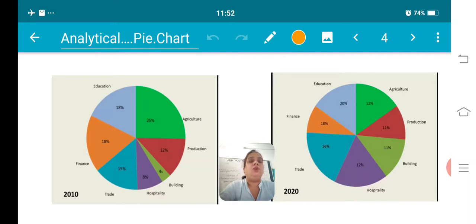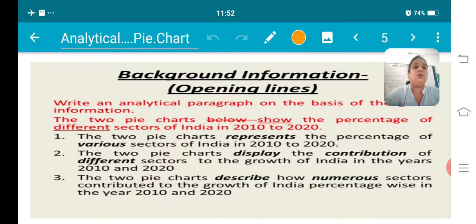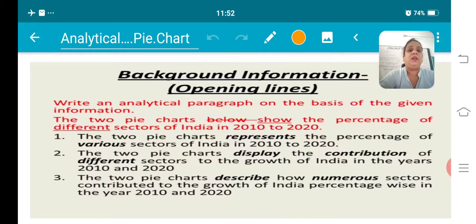Right now we have to work on the first paragraph, that is the introduction paragraph of the analytical paragraph, and I have told you many times that you have to paraphrase the question given to you. We will see the comparison and all that afterwards. But first just target the first point, that is the introduction part. So the question given to you is: write an analytical paragraph on the basis of the given information. The two pie charts below show the percentage of the different sectors of India in 2010 and 2020.